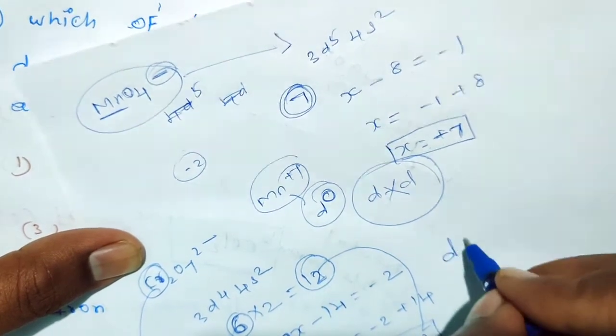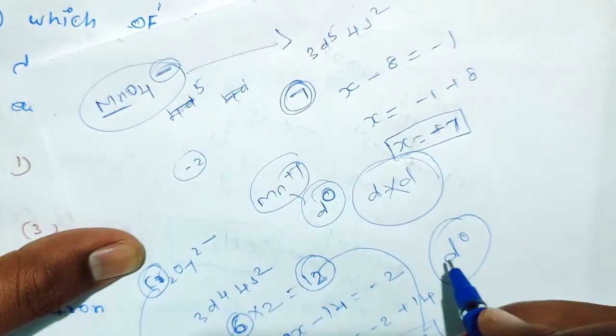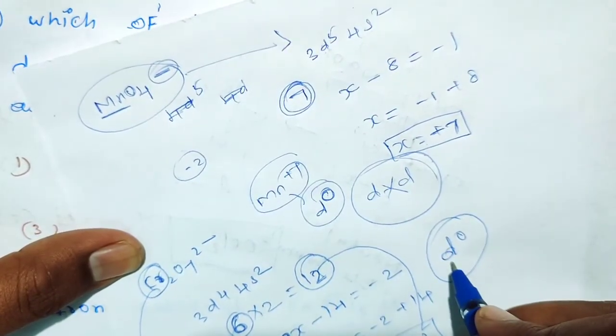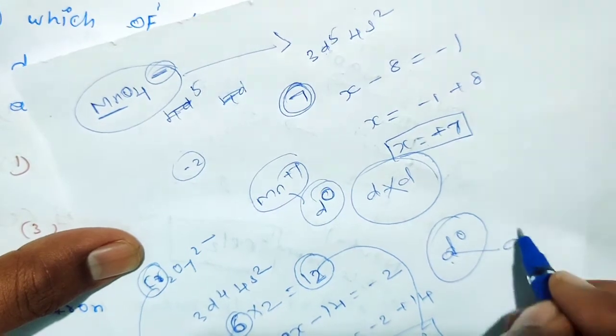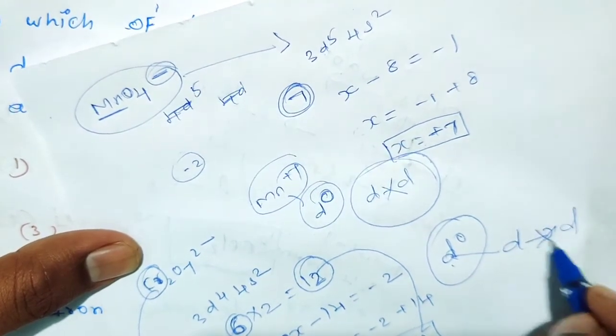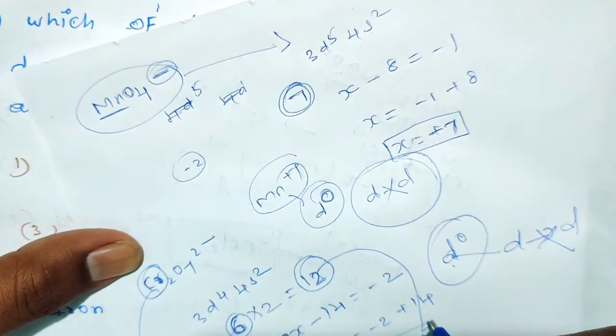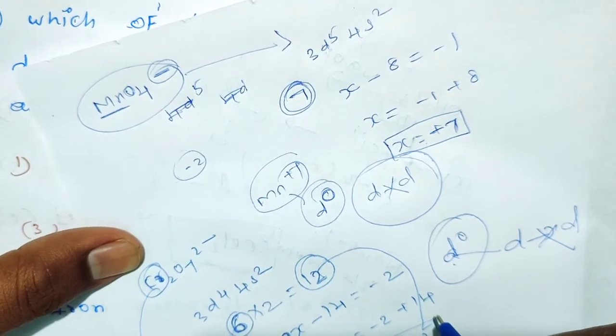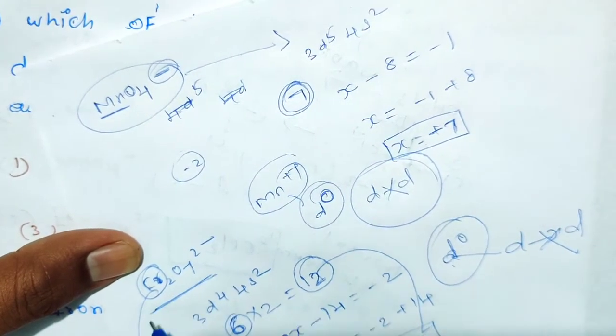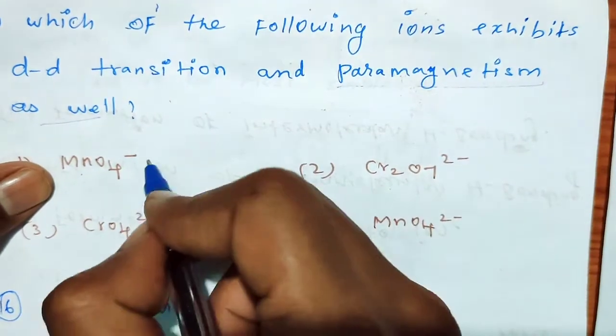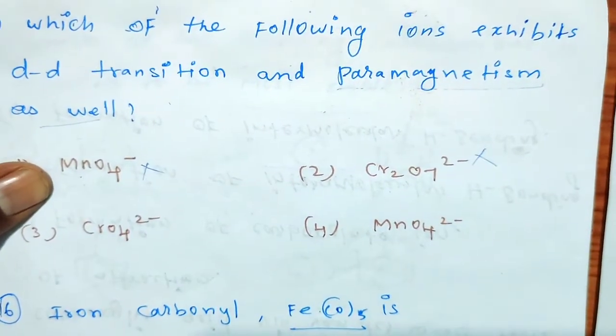So d equals 0. Finally there is no electron present in chromium, so d-d transition is not possible in Cr2O7 2 minus. So this is also not the correct answer.